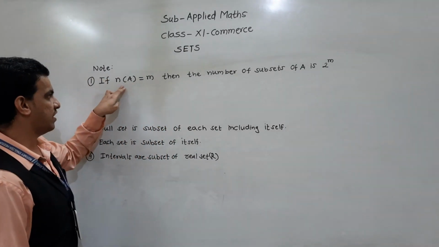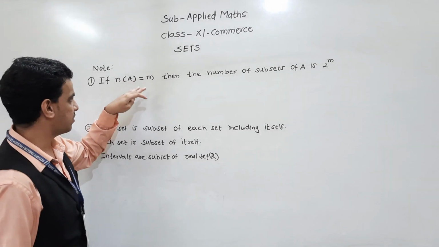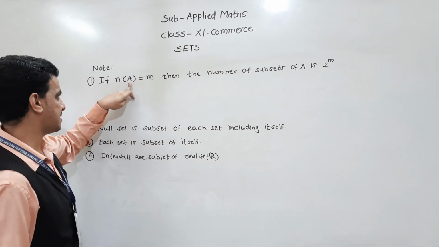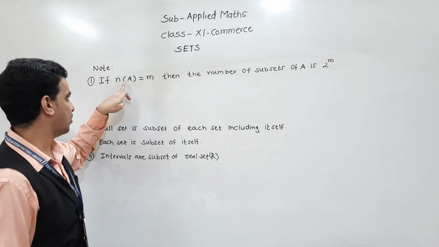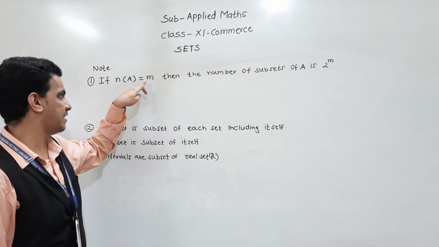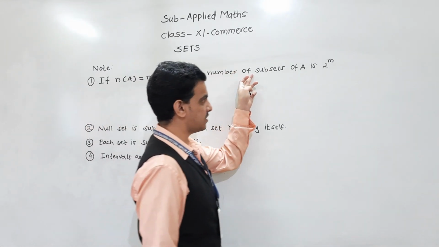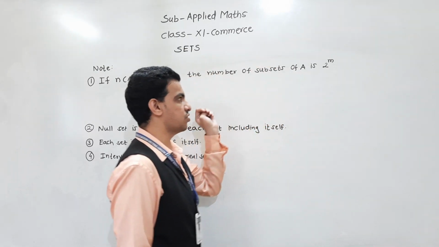So if n of A is equal to m, where n of A means the cardinal number, or number of elements in set A, so if the number of elements in the set A is m, then the number of subsets of A is 2 raised to m.